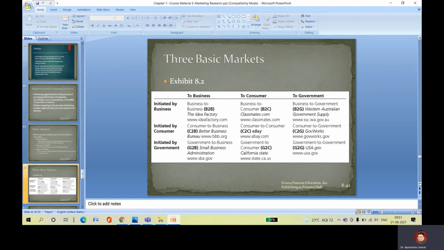Initiated by consumer: consumer to business, Better Business Bureau. Consumer to consumer, eBay, the best example of consumer transactions. Consumer to government, governmentwork.gov. Initiated by government: government to business, Small Business Administration, sba.gov. Government to consumers, I told you also, California state.ca.us. Government to government, the USA government to another government, one government to the other government, you need to analyze.